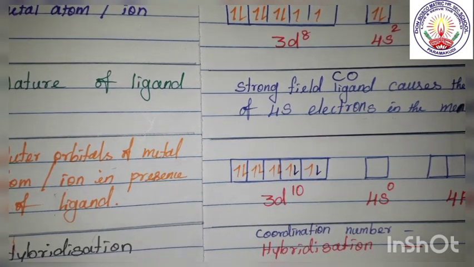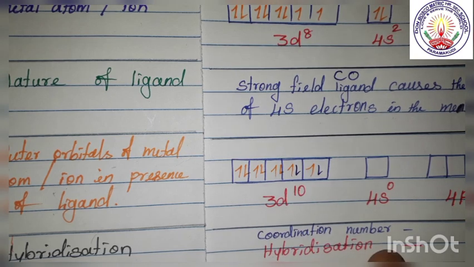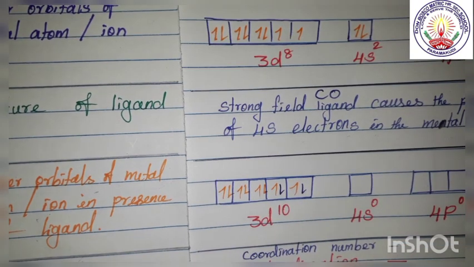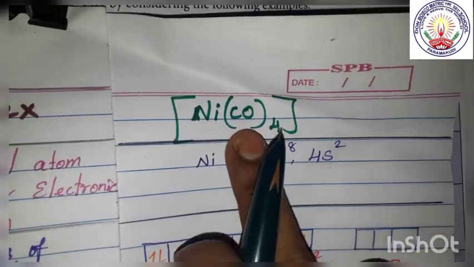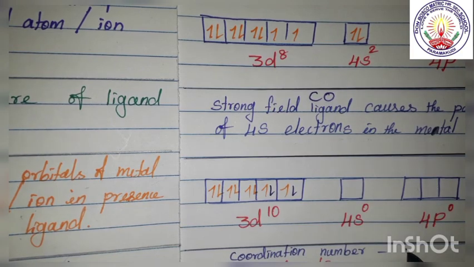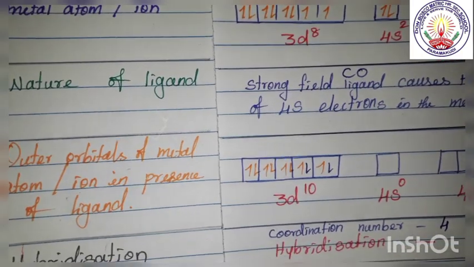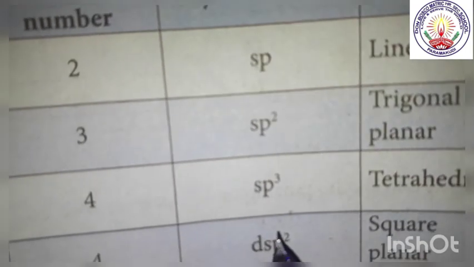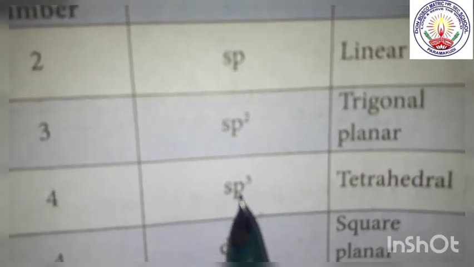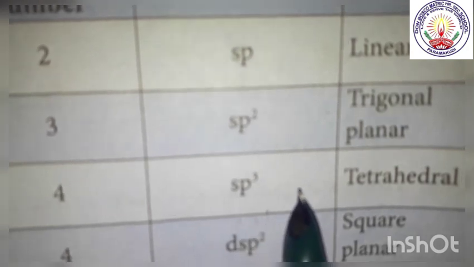Next, hybridization. What is the coordination number here? The coordination number here is 4. You see, CO4, so therefore the coordination number is 4. Children, when the coordination number is 4, what hybridization will take place? sp3 hybridization, it is tetrahedral.